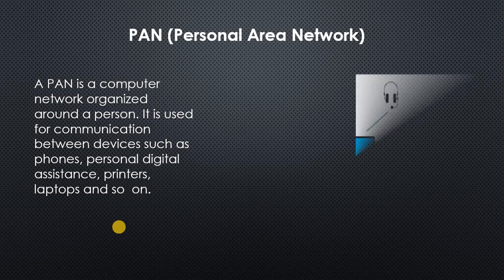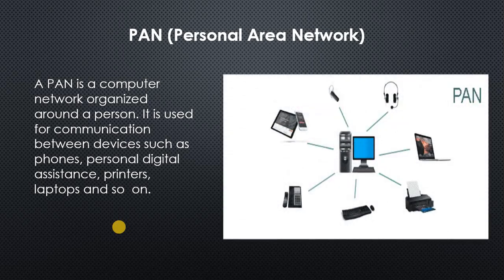So when you are connecting your computer with a headphone, a printer, a keyboard or any kind of phone, or connecting your computer with the help of Bluetooth with your mobile phone also, all such connections are known as PAN.